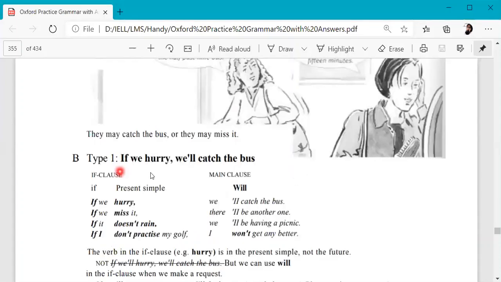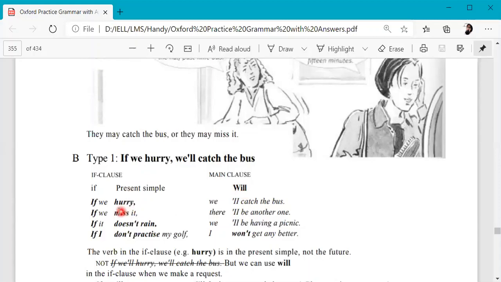Now, if we hurry, we'll catch the bus. So this is type 1 sentence. So there is one if clause, okay, if, and then there's another clause which is in will. Okay, so we would see the first clause, if clause, is in present simple tense. If we hurry. Which tense is this? This is present indefinite tense or present simple tense. So if clause is written in present indefinite tense and main clause is written with will.